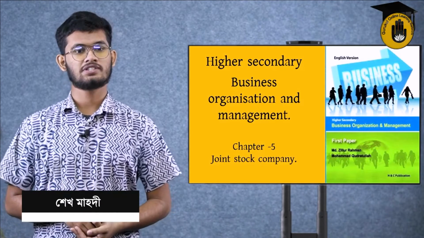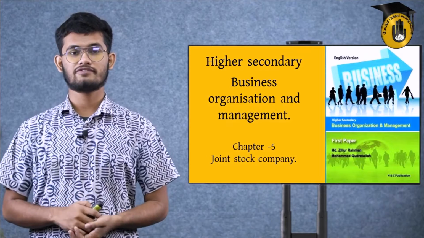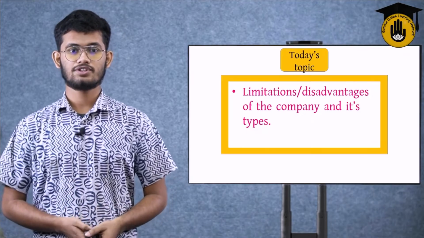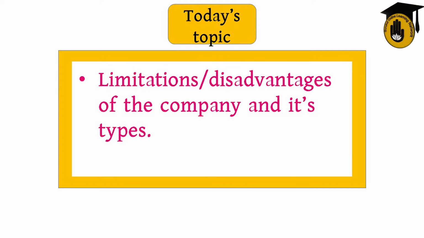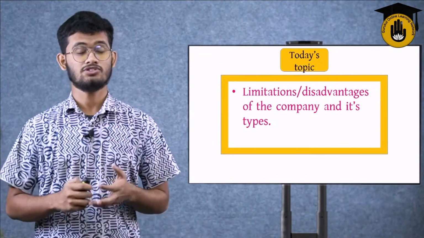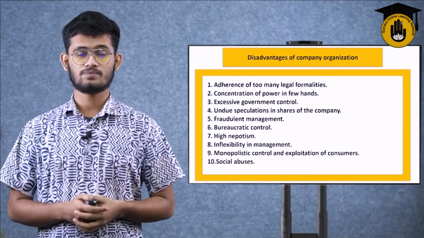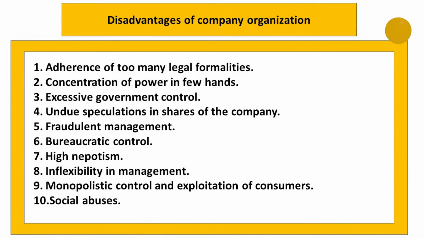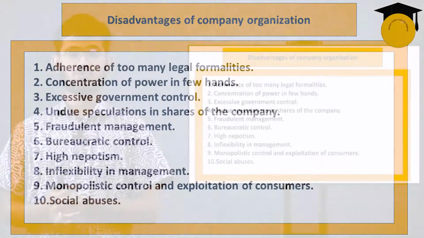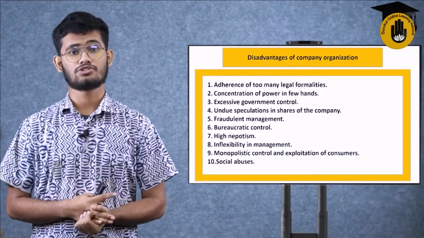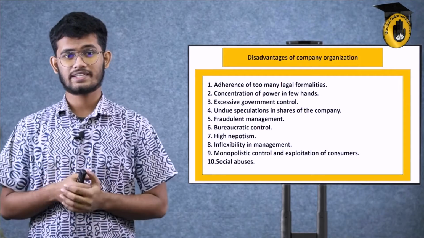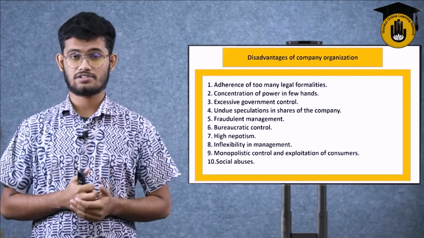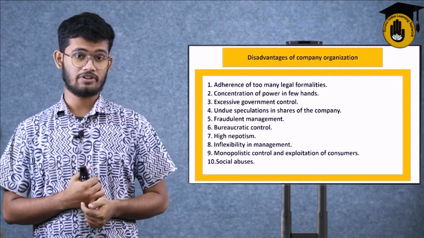Today's subject is Business Organization and Management, Chapter 5, Joint Stock Company. Today we're going to learn about the limitations or the disadvantages of the company and its types, joint stock companies. We described in the earlier classes what companies and joint stock companies are. So, let's dive directly into the disadvantages. We described the advantages previously.